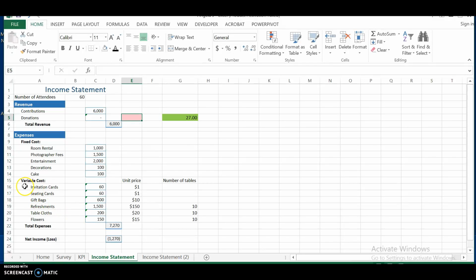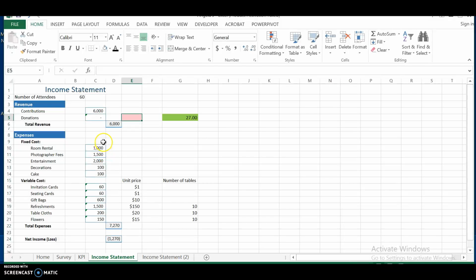For the first half, from invitation cards all the way to gift bags, the numbers are based on the number of attendees, and we'll use the number of attendees times the unit price to get our total cost for these items. For the bottom three, refreshment, tablecloths, and flowers, we'll base it off the number of tables. There'll be 10 tables for this event because I want everyone to sit comfortably, and I think 6 people at a table will have a lot of space. So if you do 10 times 150, that's how you get the 1,500.